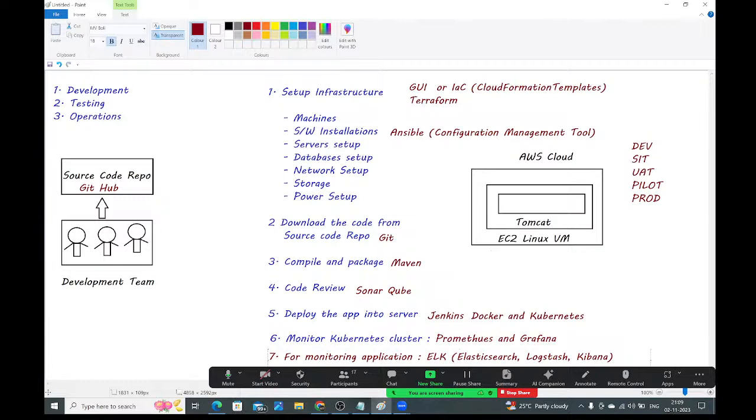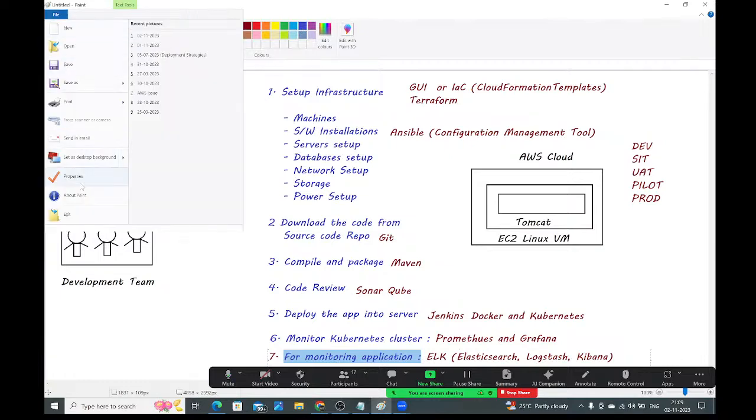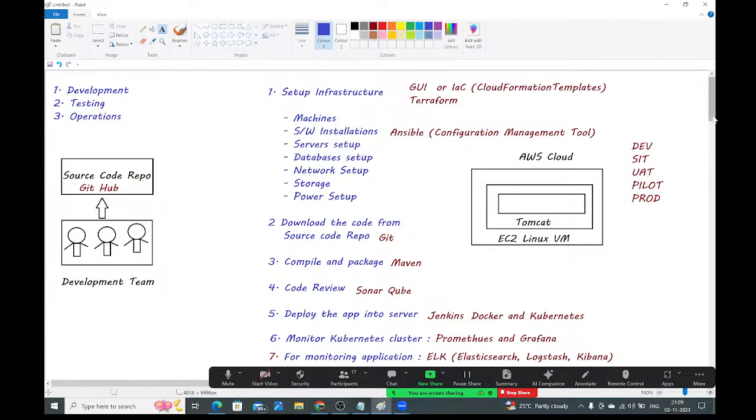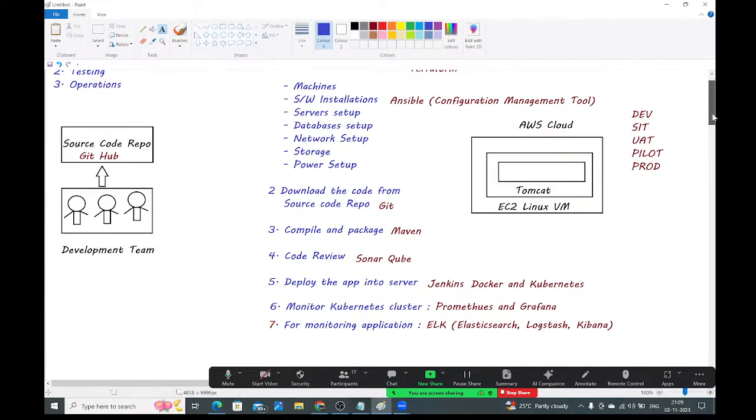What Kibana will do, what Logstash will do, what Elasticsearch will do, we will discuss that. Practically, I will show everything, guys. Okay? See, guys, observe carefully.